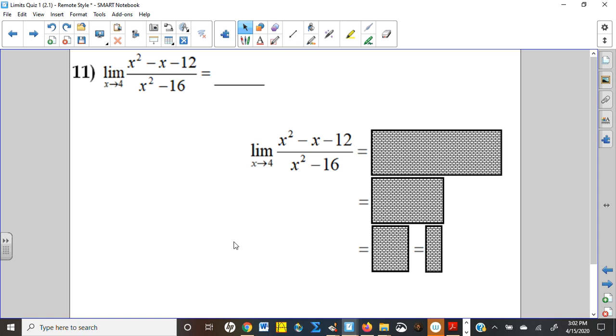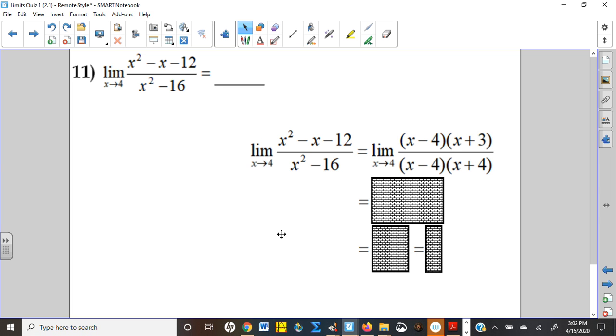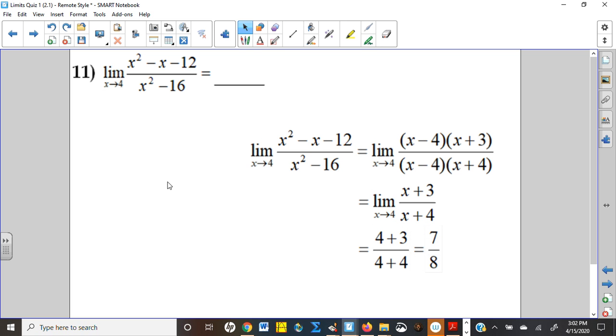Number 11 is just a factoring problem. If I plug 4 in right away, I get 0 over 0, but if I factor the top and the bottom and cancel those x minus 4s, I can now very easily plug the 4 in. And this problem was, along with number 9, probably the most often correct.